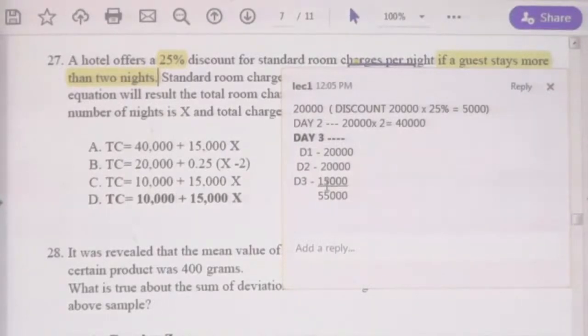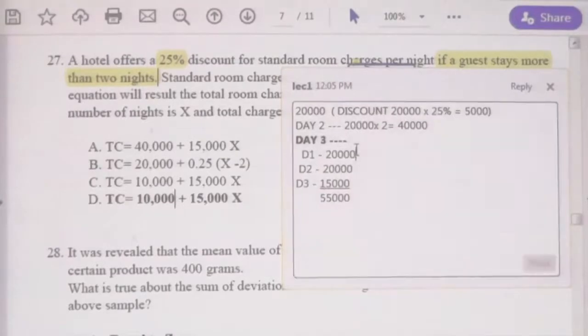But on the first day you have to pay an additional 5,000, and on the second day you have to pay an additional 5,000. Therefore, for whatever days you spend beyond 2, you have to pay an additional 10,000. This is that additional 10,000. Thereafter, any day your common cost is 15,000.